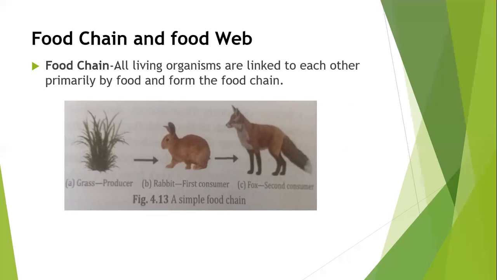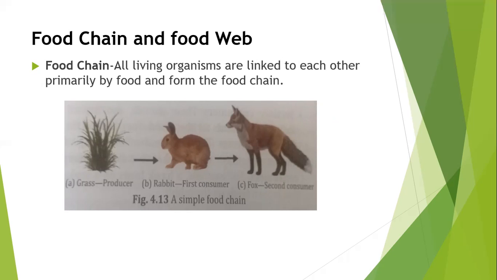One example is that you can see grass is eaten by the rabbit and rabbit is eaten by the fox. One diagram, as you can see here. So in the above mentioned food chain, the rabbit eats grass and the fox eats the rabbit. Since the rabbit eats grass, it is a herbivore. In contrast, the fox eats the rabbit, therefore it is a carnivore.